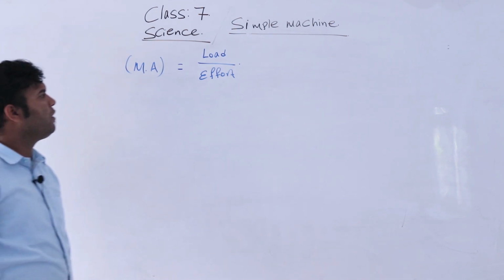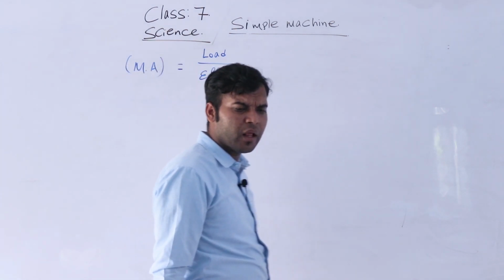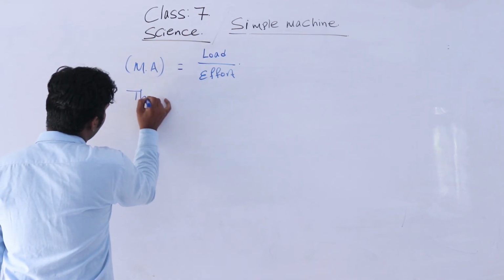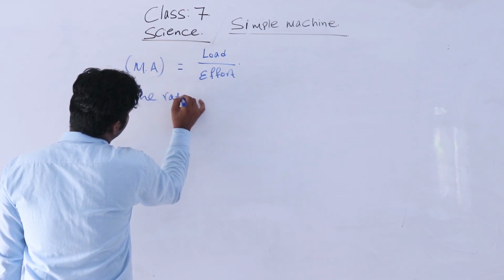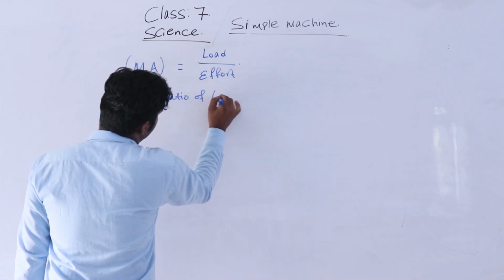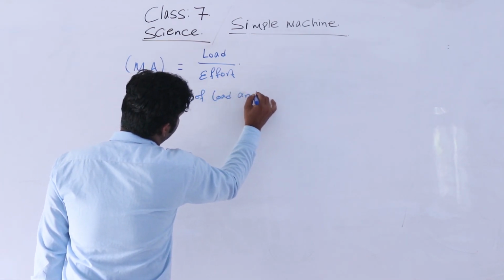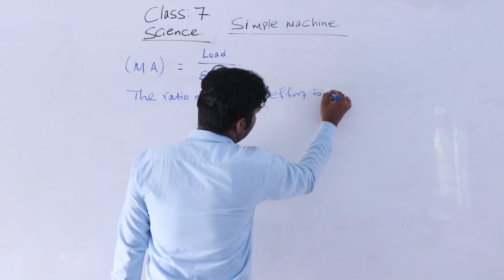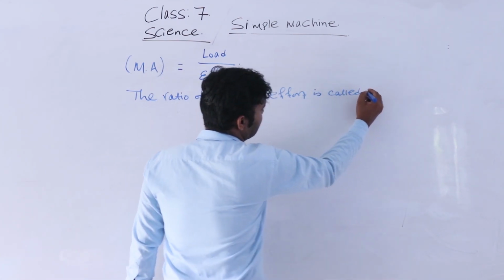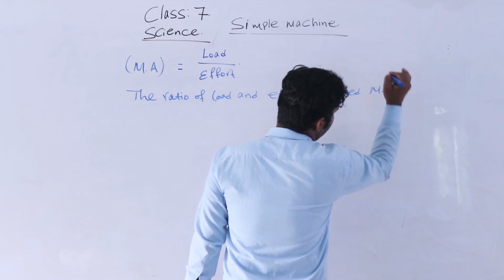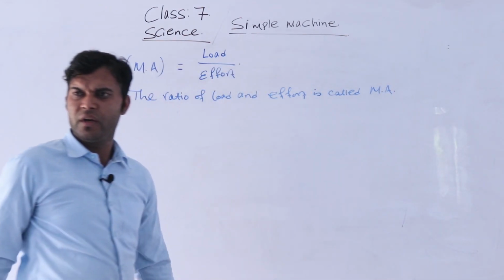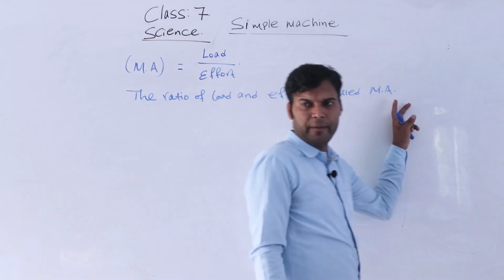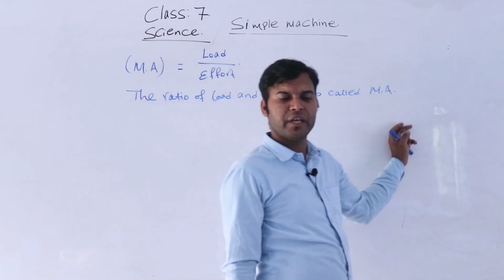The ratio of load and effort is called the mechanical advantage, MA.